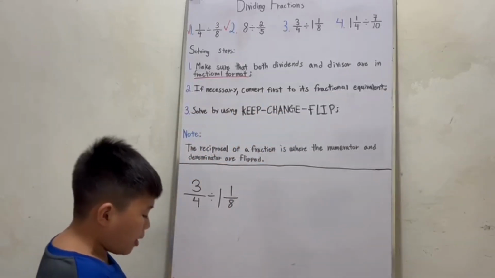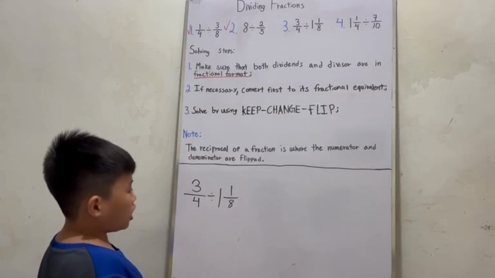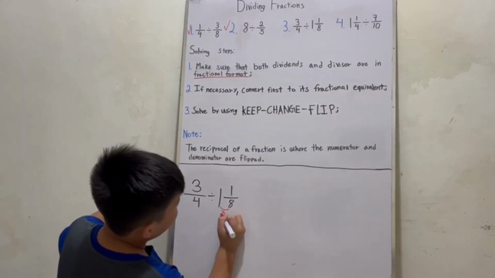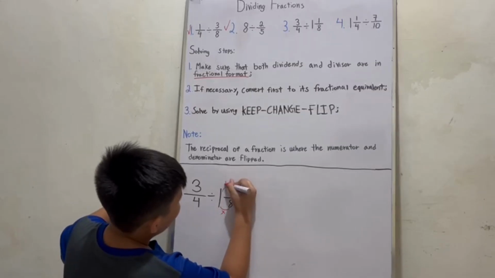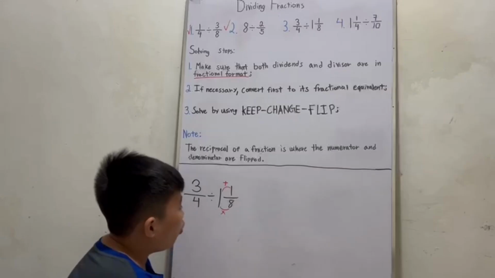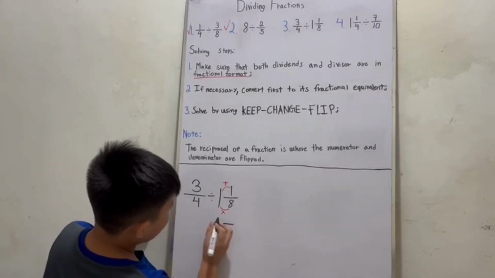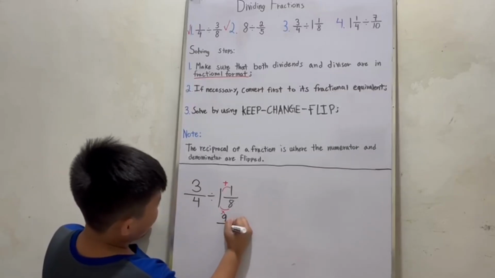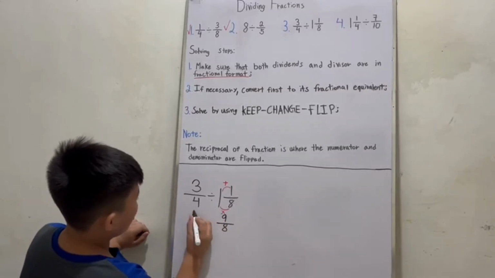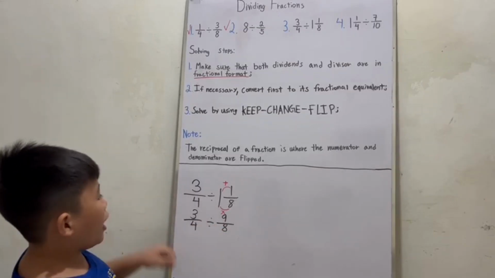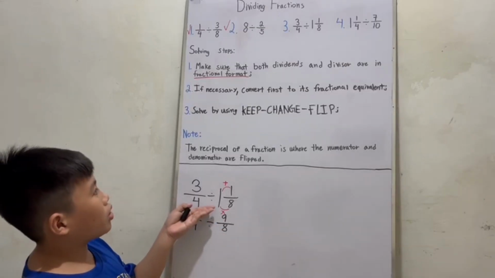To convert a mixed number to its fractional equivalent, we multiply the denominator with the whole number, then we add the numerator. So 8 times 1 is 8, and 8 plus 1 is 9. So it becomes 9 over 8, and we just keep the denominator. So 3/4 divided by 9 over 8. Now we're done converting this to its fractional format.